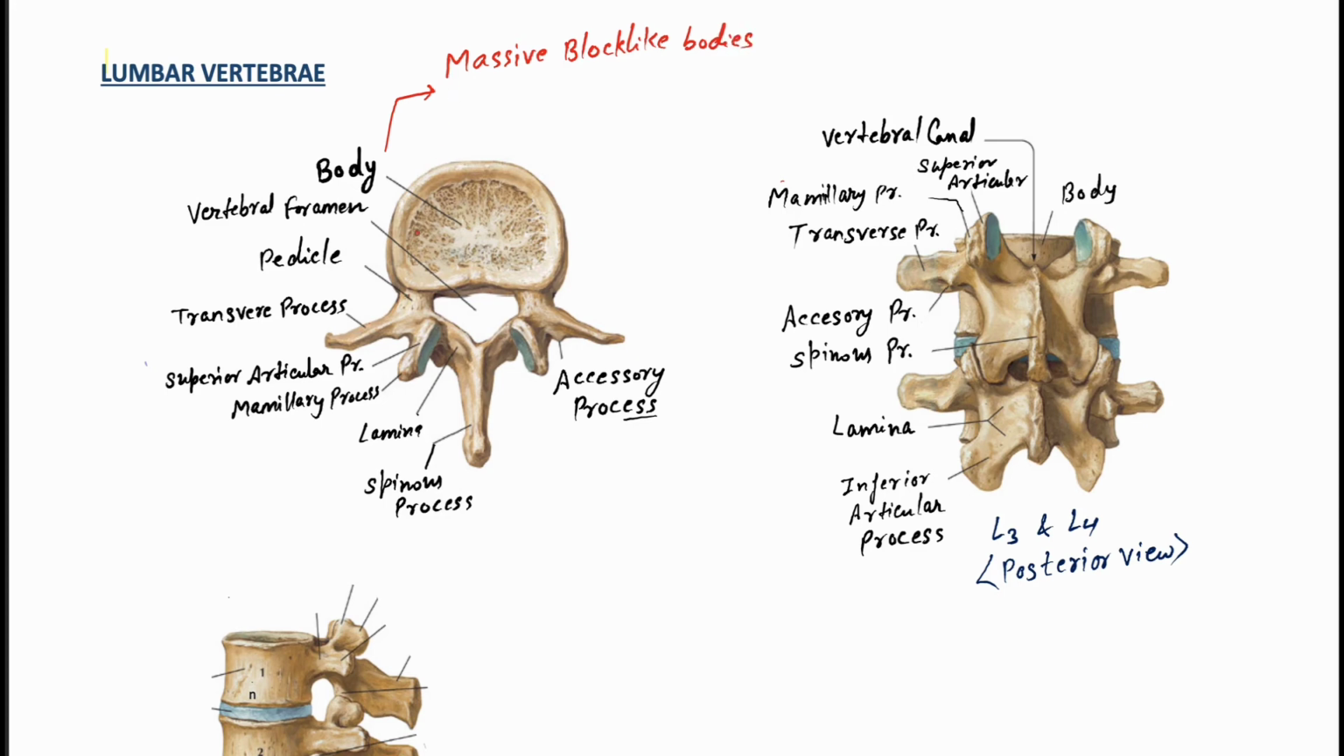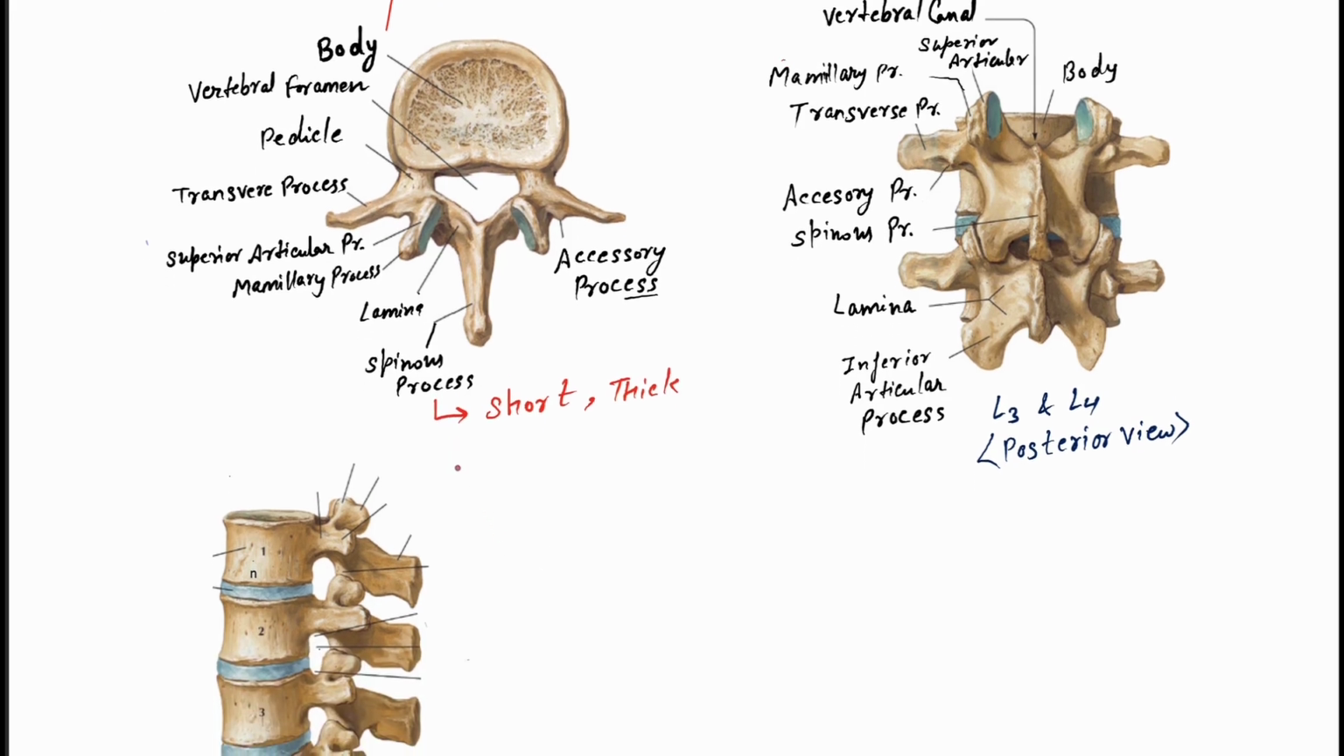Then what they have is the spinous process. And remember about the spinous process, these are short and thick in lumbar vertebra. And remember the shape of the spinous process, that is hatchet shaped. What do you mean by hatchet? It's like a small axe.